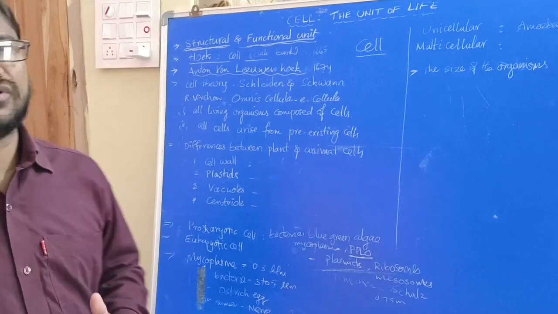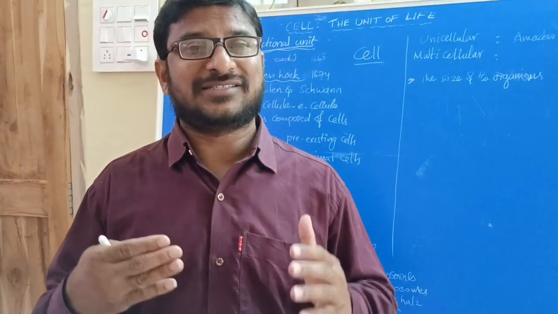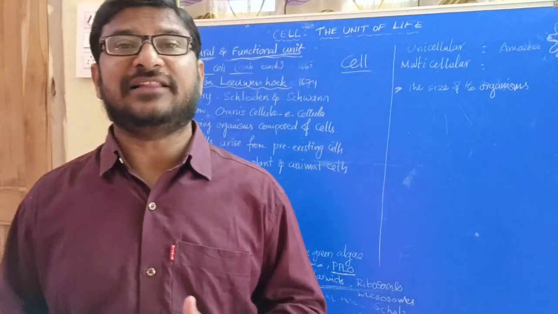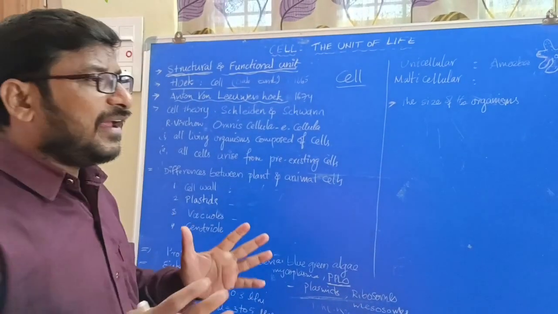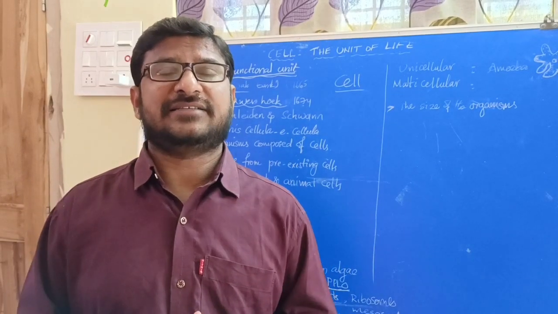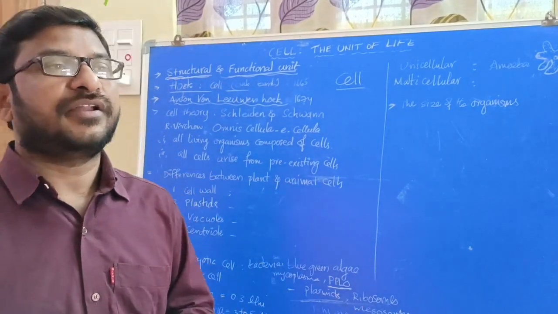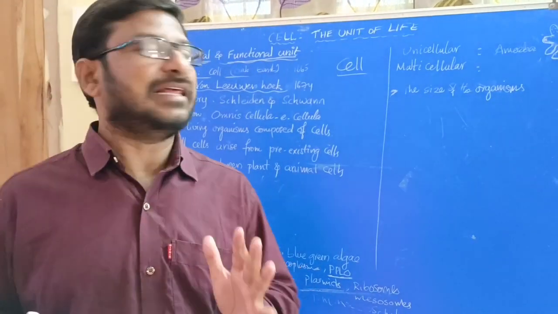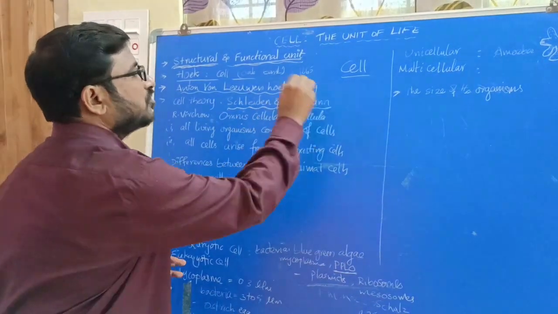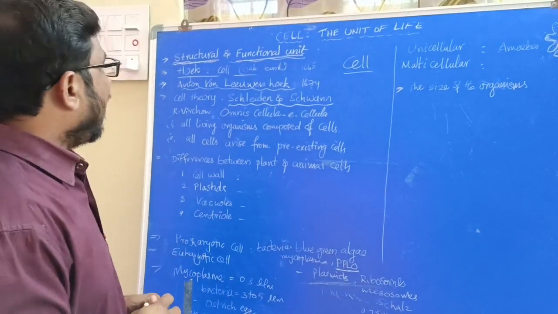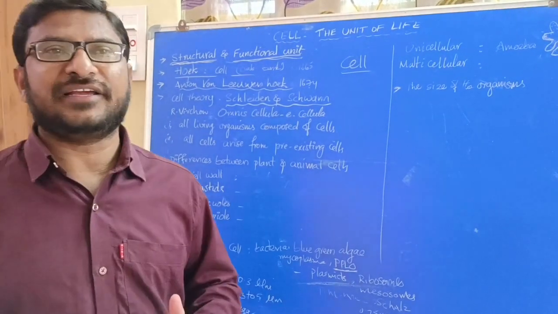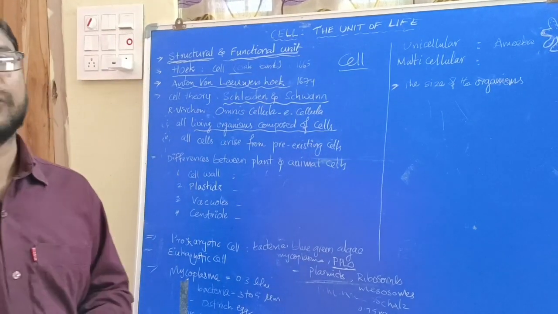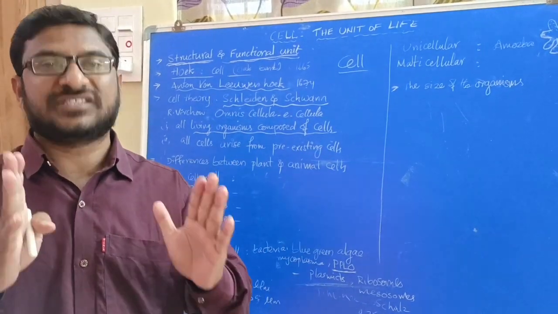Then coming to the background of the cell and its theories. Cell theory: Schleiden and Schwann proposed the cell theory. They both are German scientists, and they worked on the nature, structure and everything of the cell. Finally they proposed a theory which is called cell theory. In this theory, they very clearly mentioned that all living organisms are composed of cells. All the living creatures are made up of cells.